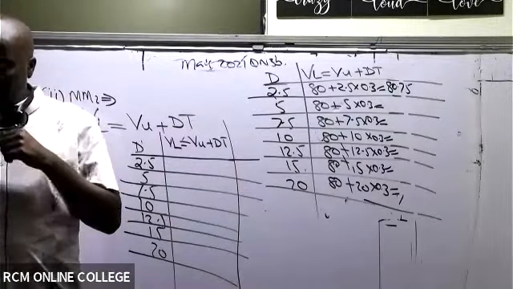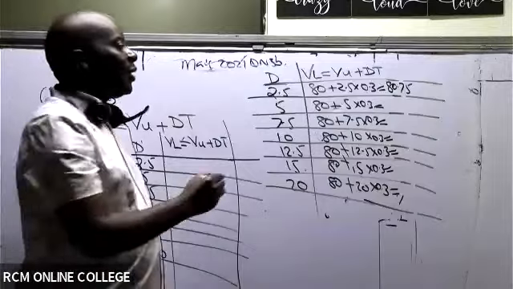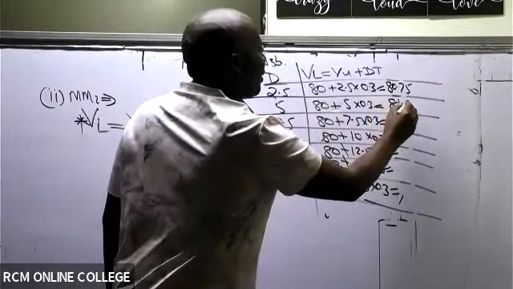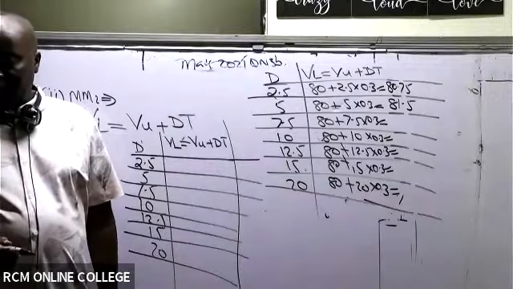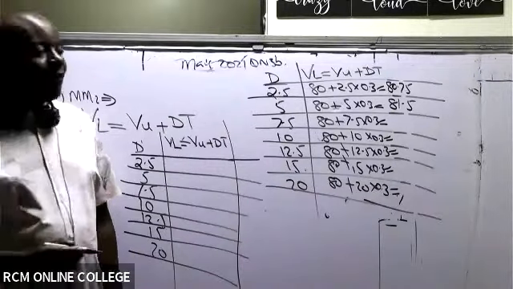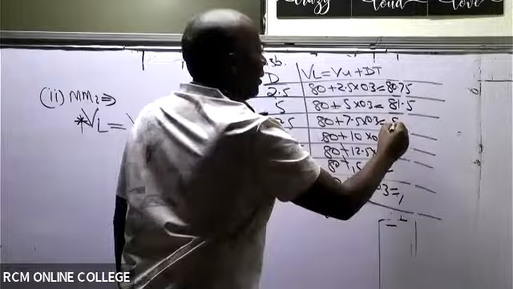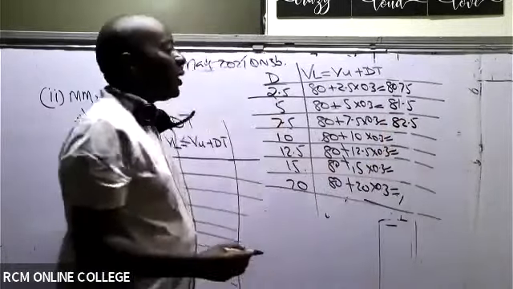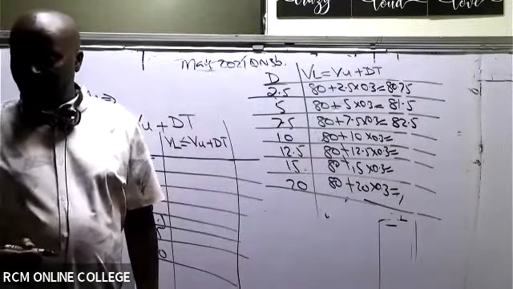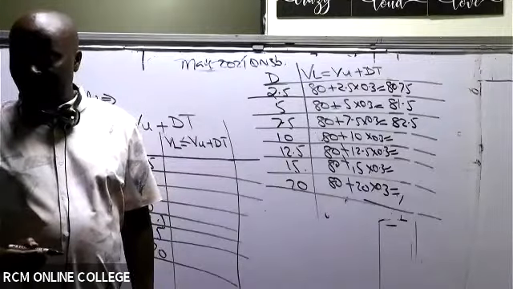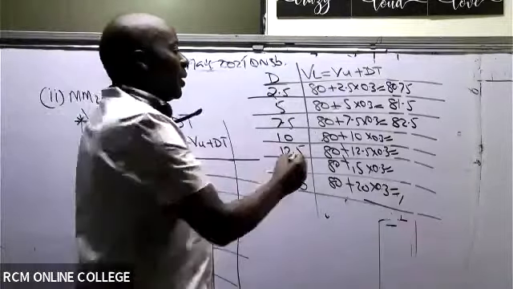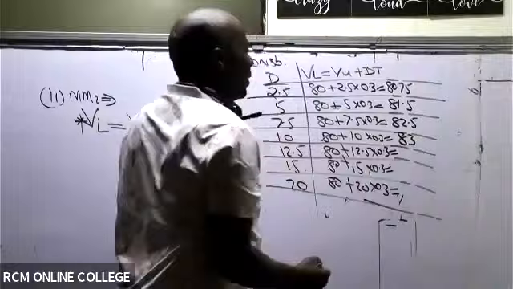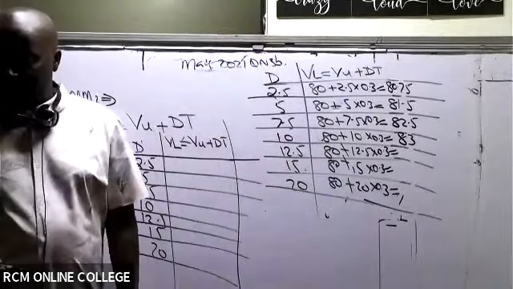Thank you, Veronica. So we have 81.5. Thank you. Then 82.5. All right, 82.5. Then 83. Thank you very much.